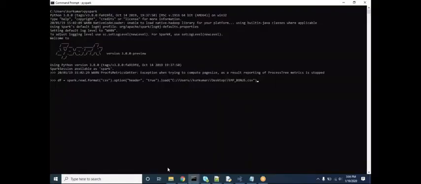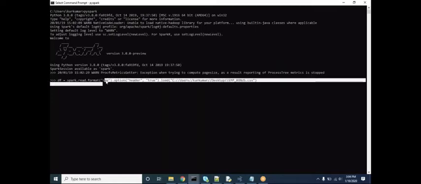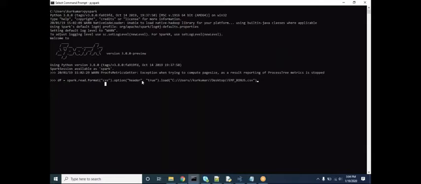I am reading the file. The Spark session object is created internally; we don't need to create it explicitly. In that Spark object, we have methods, and these are the arguments. Since it is a CSV file, I am passing the format as CSV, and header equal to true, which means I require the header, and this is the path where I have kept my file.